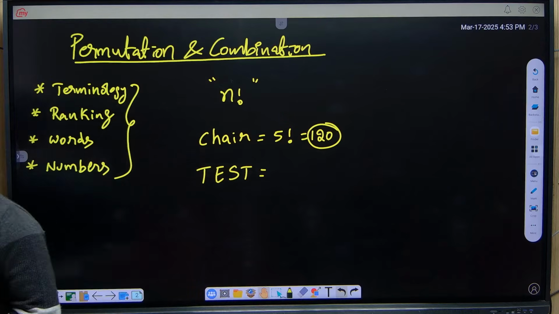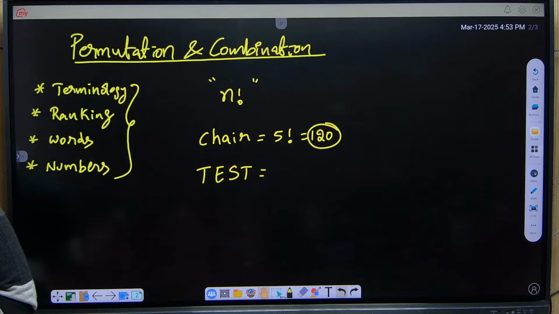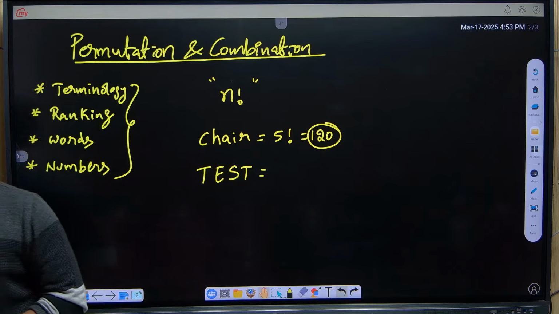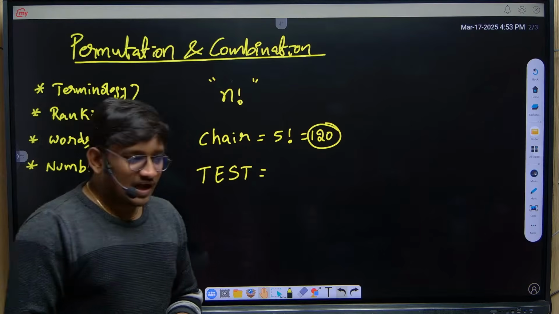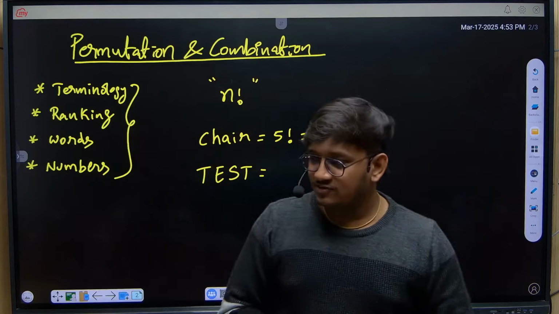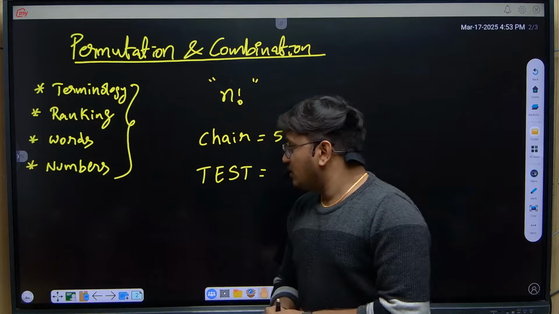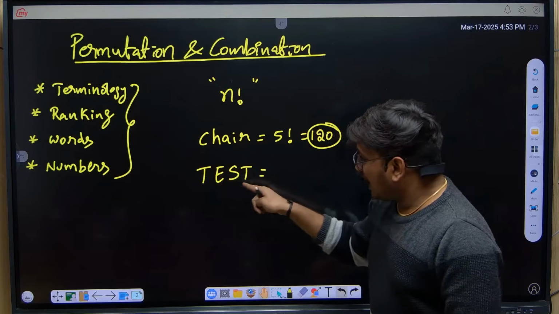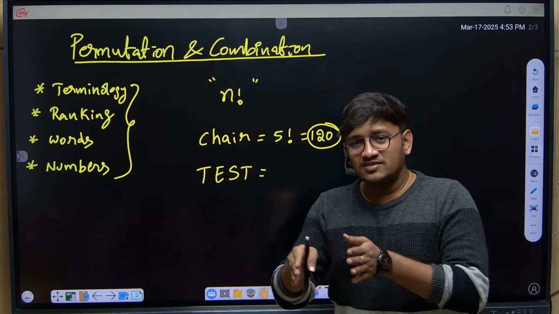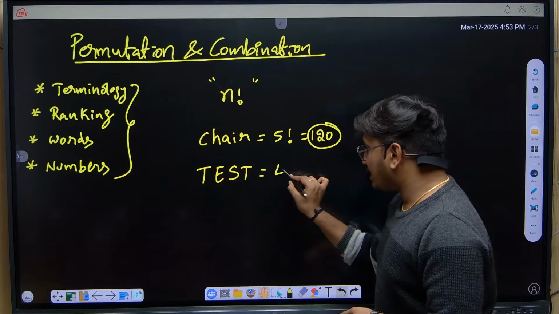Test. Yeah, I'm getting answers here. Someone posted 12 and someone posted 24. Here, 4 letters can be arranged in 4 factorial ways.